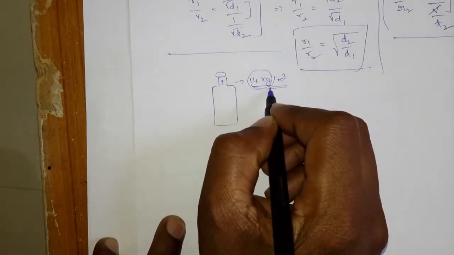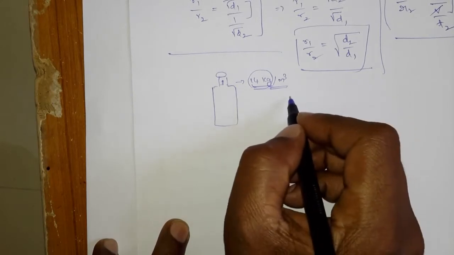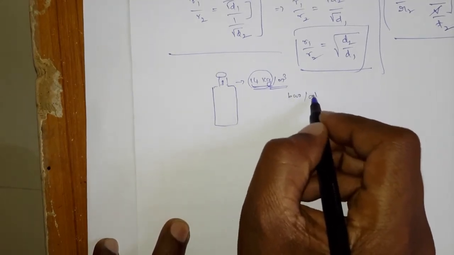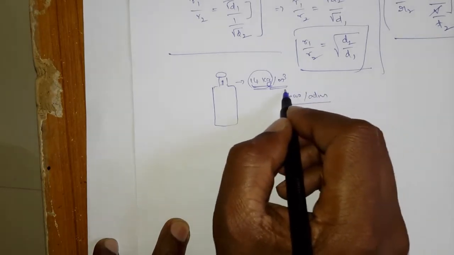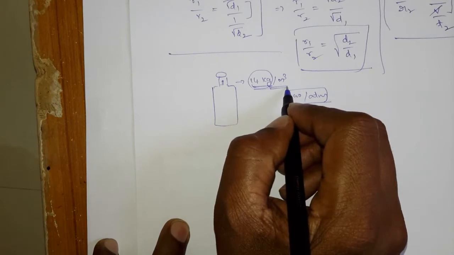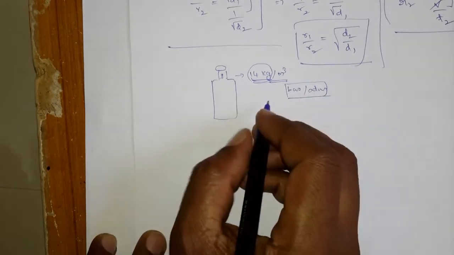We express pressure in bars or atmospheres, but we can also express it in kg per meter cube or gram per centimeter cube.